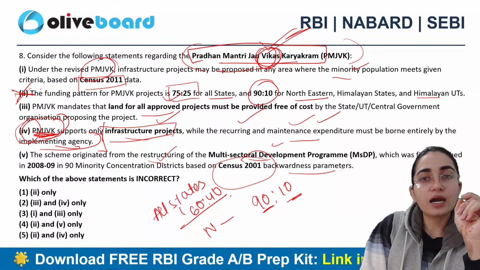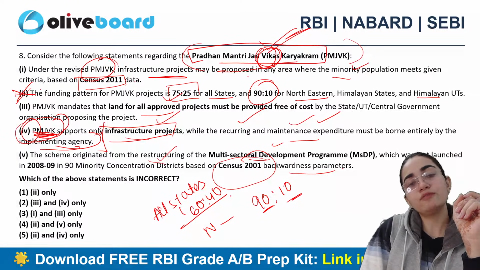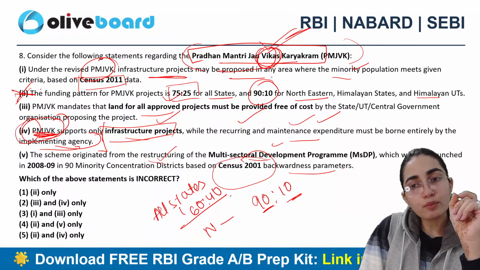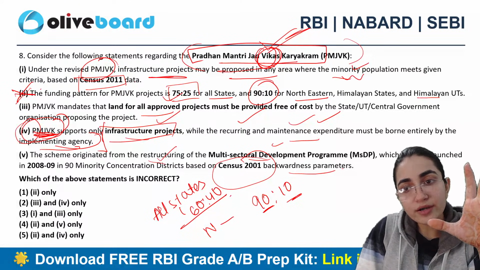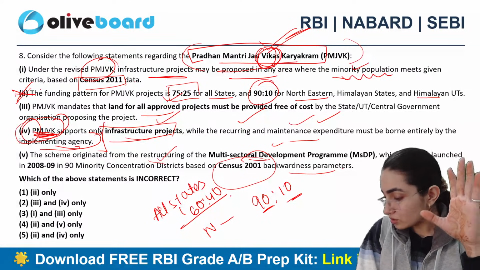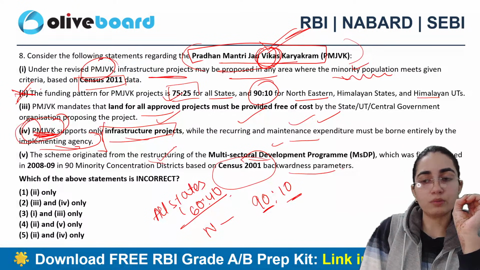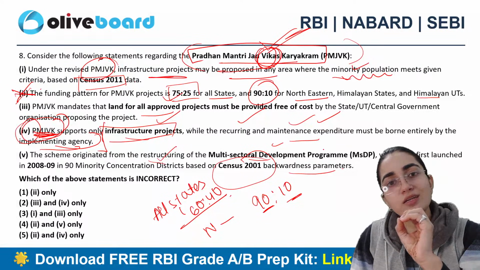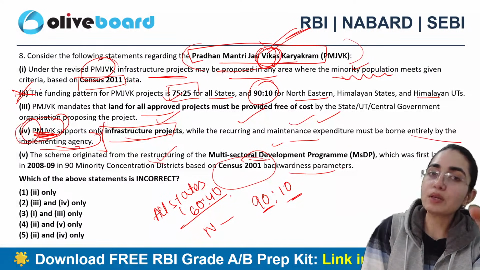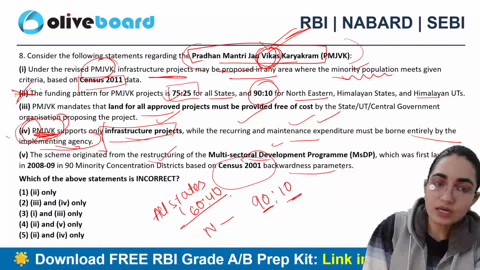This Jan Vikas Karyakram is specifically for the infrastructure projects only that may be proposed in any areas where minority population is there, right? So this is the correct statement. And yes, I know that other criteria also need to be met here, but that will be met entirely by the implementing agency, okay. So this statement is all correct.